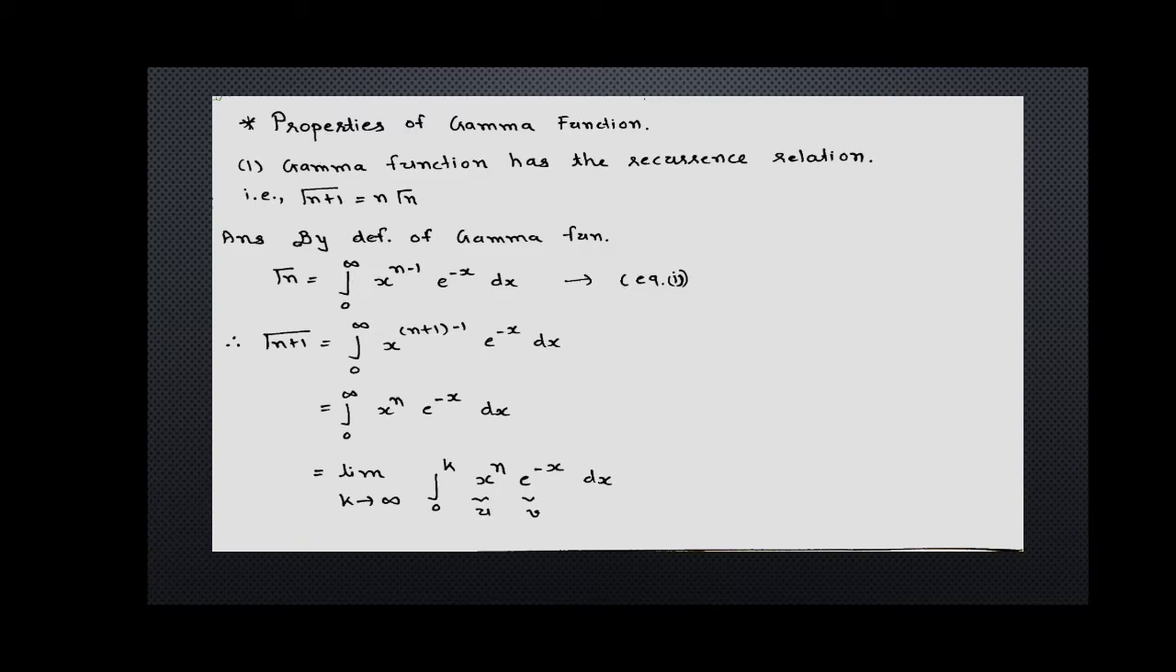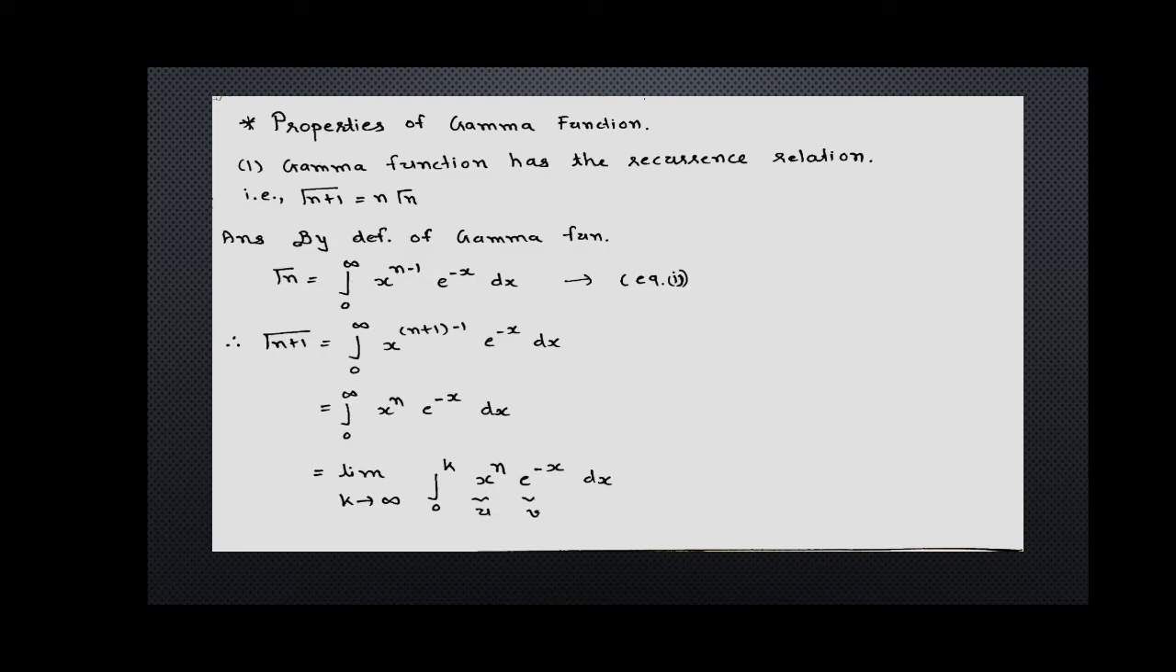Say equation number 1. We want the value of gamma n plus 1, so we can replace n as n plus 1. So we can get gamma n plus 1 is equal to integration from 0 to infinite x raised to n plus 1 minus 1 into e raised to minus x dx. Here plus 1 and minus 1 is cancelled, so we get integration from 0 to infinite x raised to n into e raised to minus x dx.